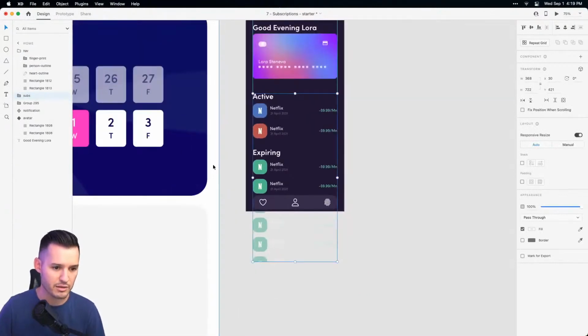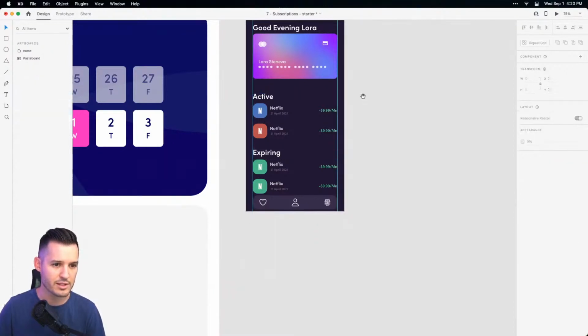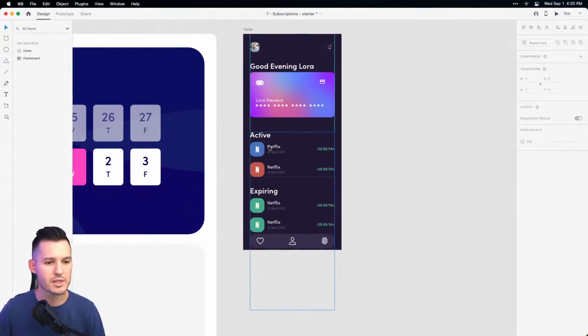And our expiring subscriptions are actually still a repeat grid. We can just drag that out like so. Now what we want to do is we'd want to do a similar thing. We want this to scroll up. We want it to disappear behind our subscription card here.